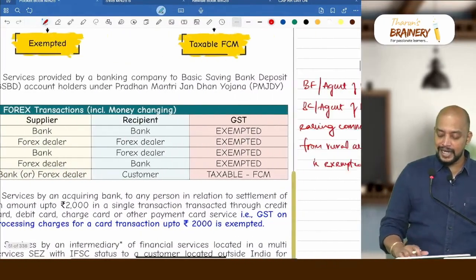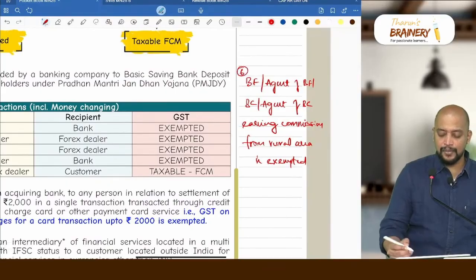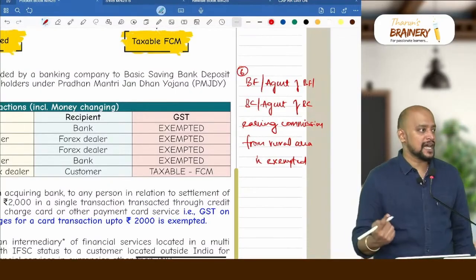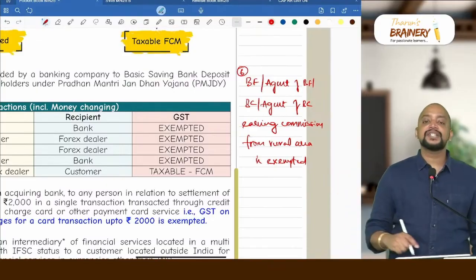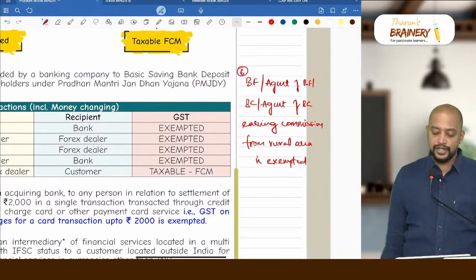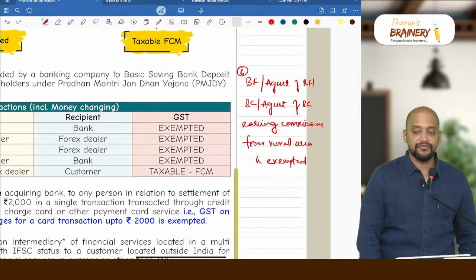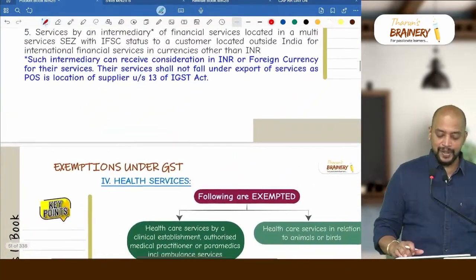In a rural area it is exempted. So this point we will come across in the list of services under RCM. There we have the exemption related to this. You can connect it here. Business facilitator, agent of business facilitator, business correspondent, agent of business correspondent earning commission from a rural area will be exempted. So they are not required to pay any GST.